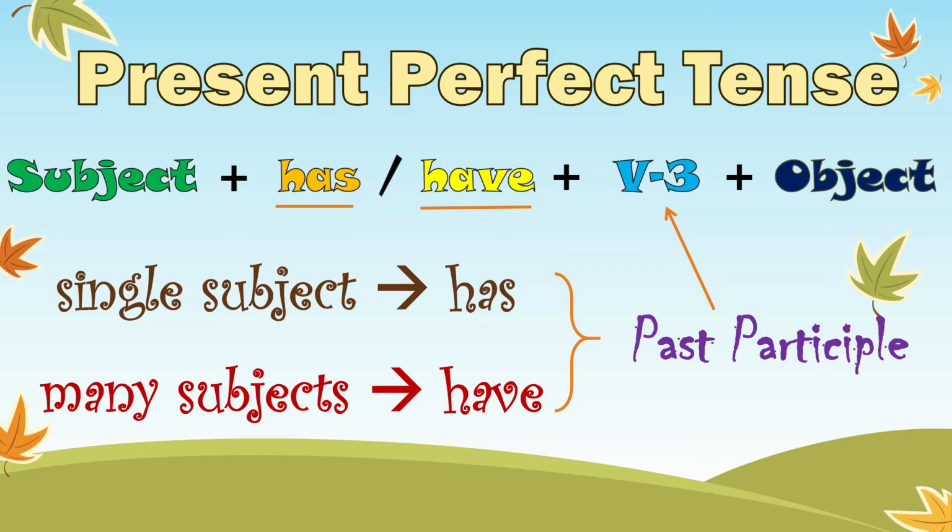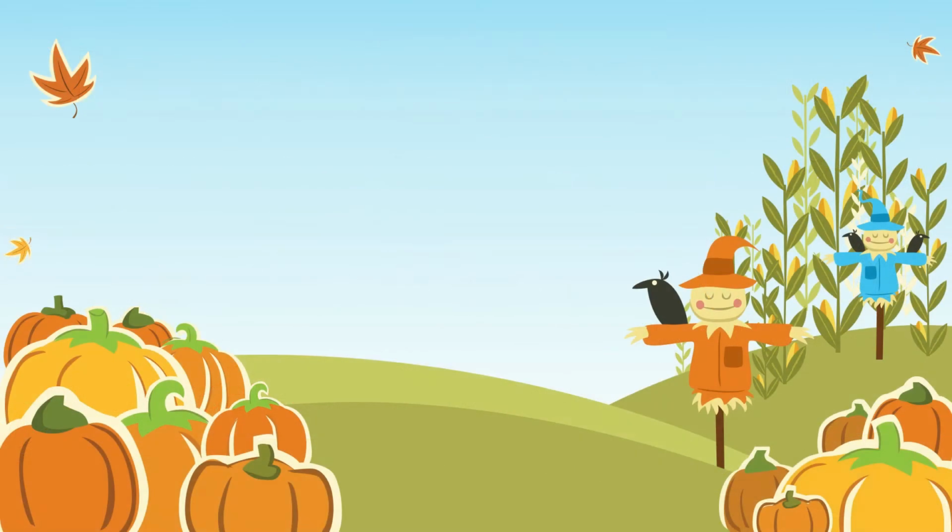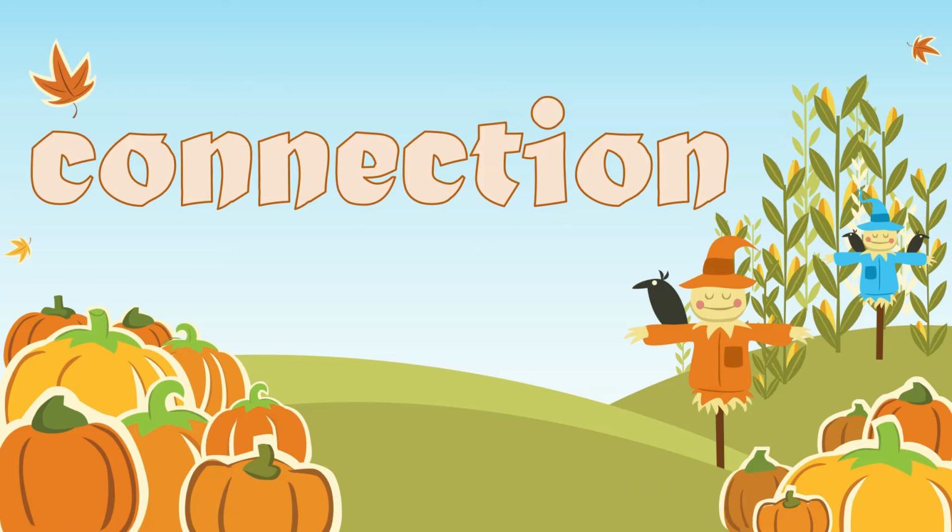So everyone, how can you identify that a particular sentence is in present perfect tense? Well, if a sentence has has or have in it, it means it is present, and of course, to determine perfect tense, there must be V3, the third form of verb. Alright, let's move on and see what is the connection.